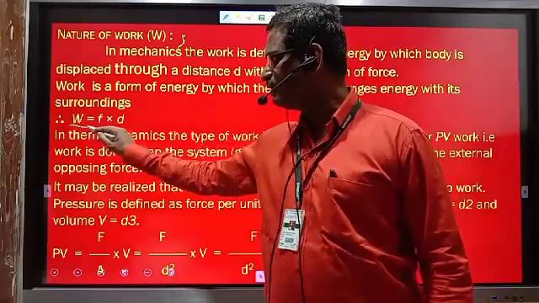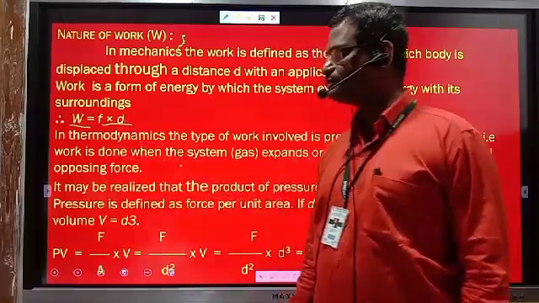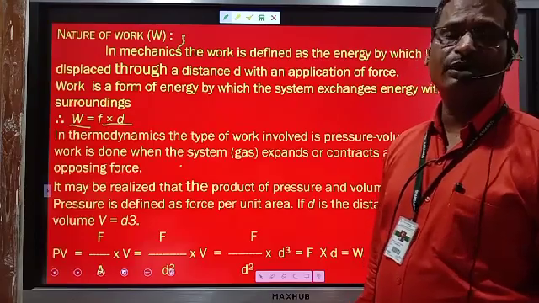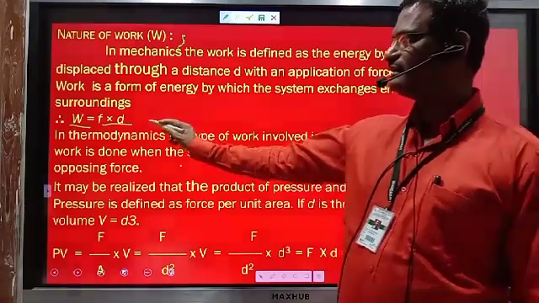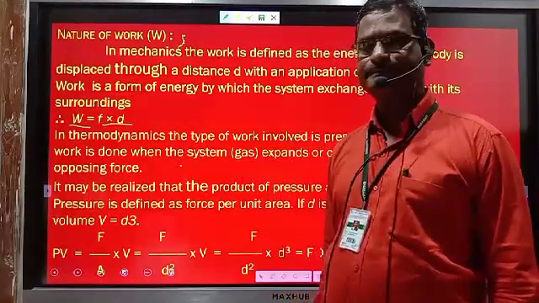Therefore, work done in mathematics is a product of F and D, force and displacement. That is the work done. A product of force and displacement is known as work done in mechanics.